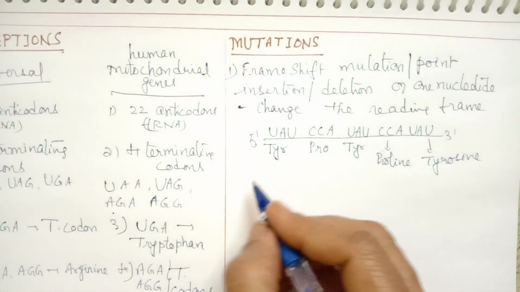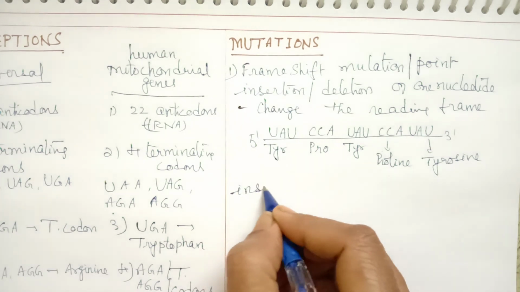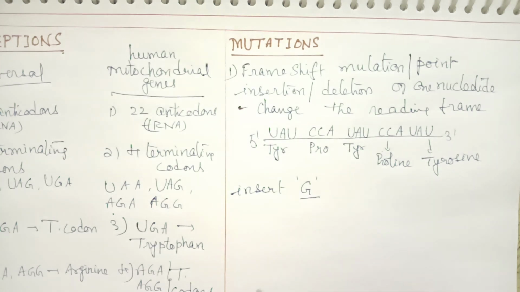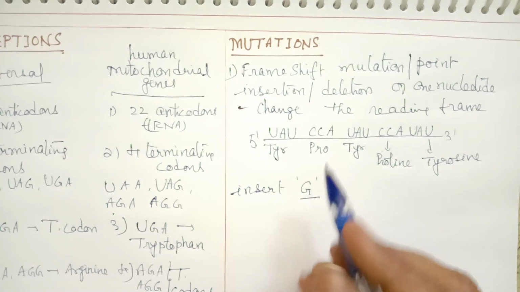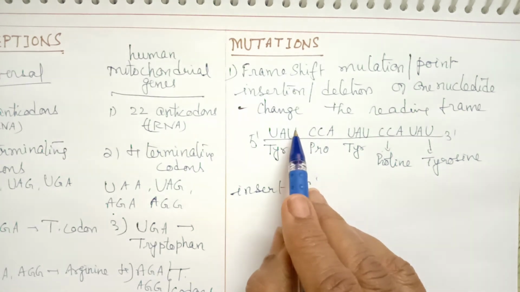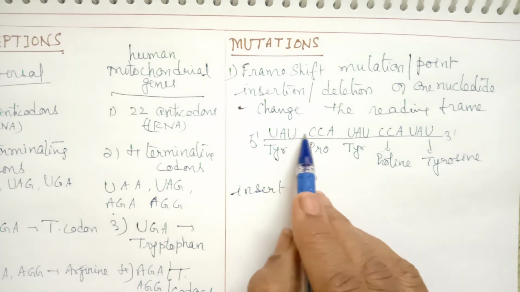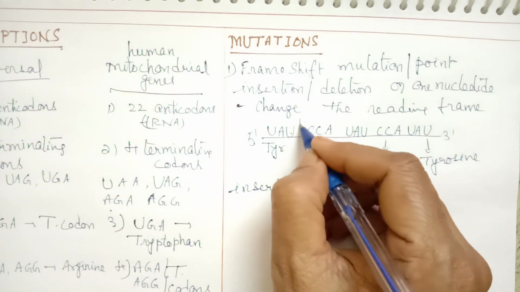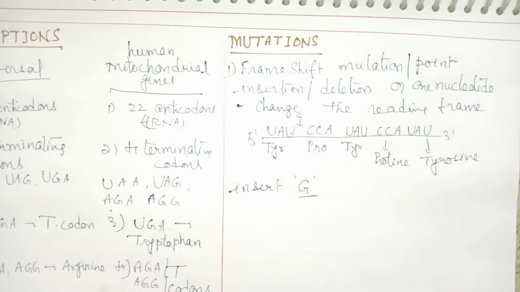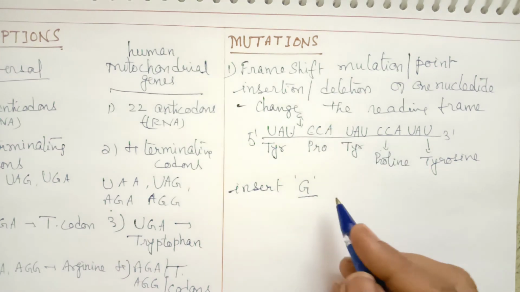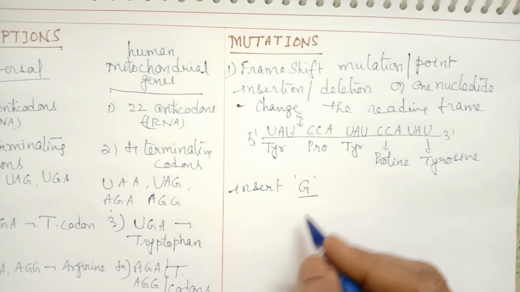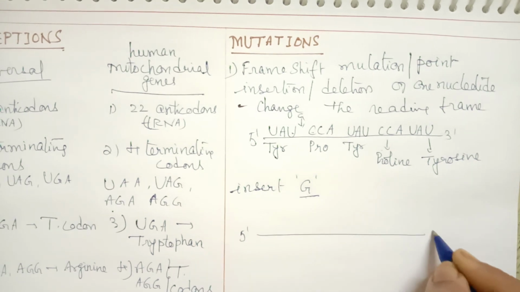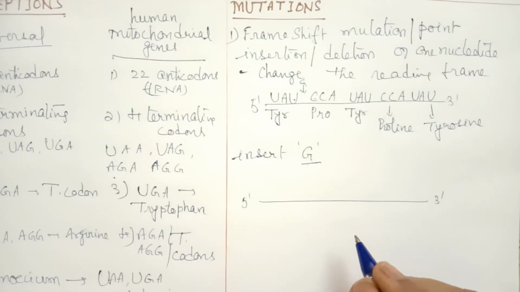Now suppose we insert the nucleotide G. We insert the nucleotide G between the third and the fourth base. This is the third base and the fourth base. Suppose in between here we insert G. Then what will happen? Let us see how this is going to change after inserting G.